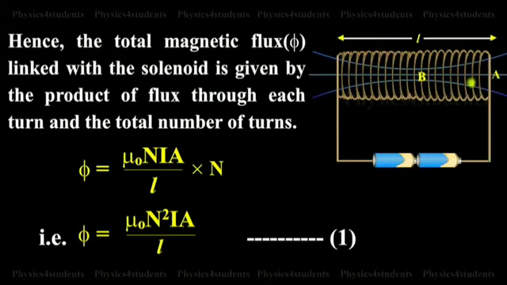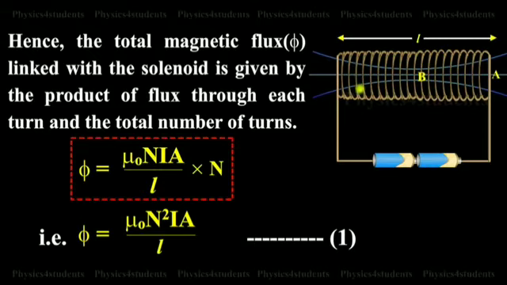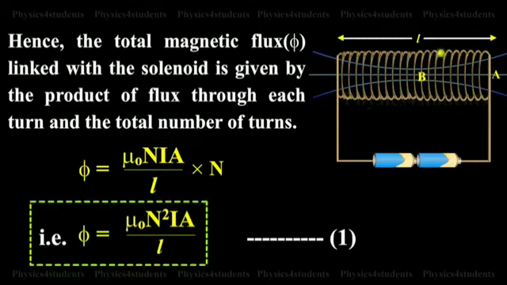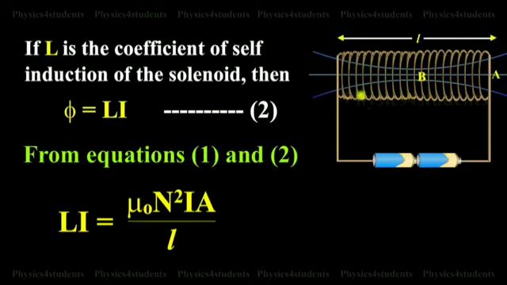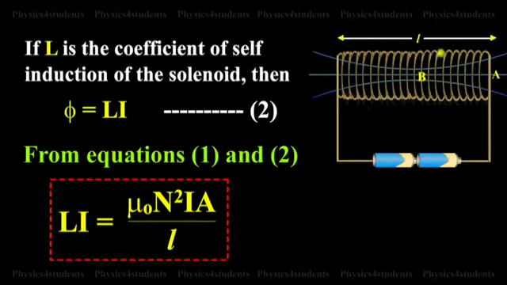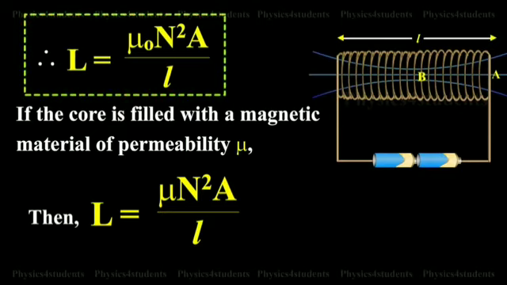Hence, the total magnetic flux phi linked with the solenoid is given by the product of flux through each turn and the total number of turns. Phi is equal to mu naught N I A by L into N. So, phi is equal to mu naught N squared I A by L. This is equation 1. Next, if L is the coefficient of self-induction of the solenoid, then phi is equal to L I. From equations 1 and 2, L I is equal to mu naught N squared I A by L. L is equal to mu naught N squared A by L.